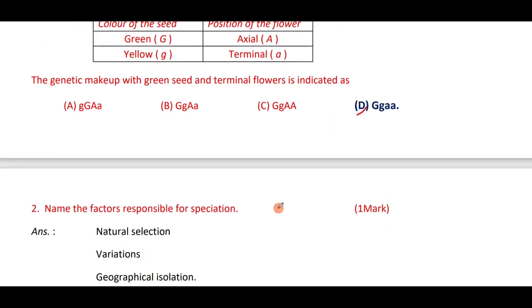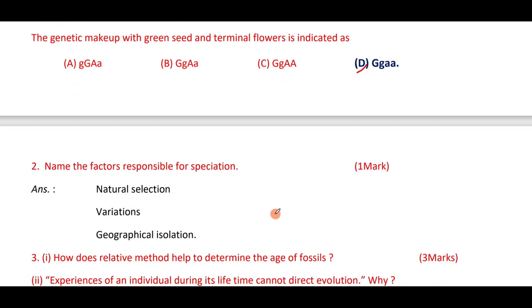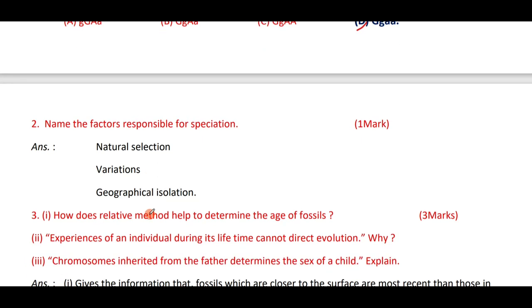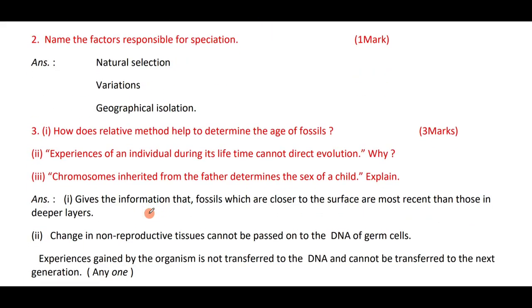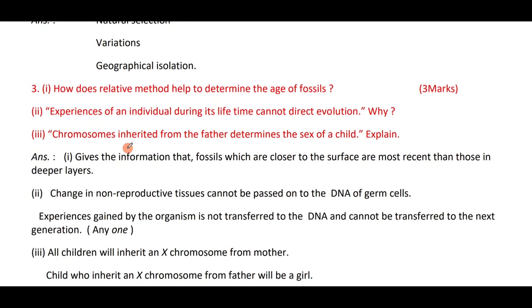Name the factor responsible for speciation. The factors responsible for speciation are natural selection, genetic drift, geographical isolation, and also variations. How does the relative method help to determine the age of fossils? It gives the information that fossils which are closer to the surface are more recent than those in the deeper layers.